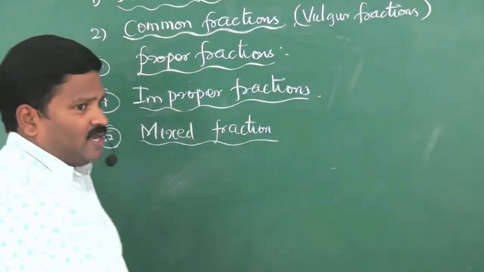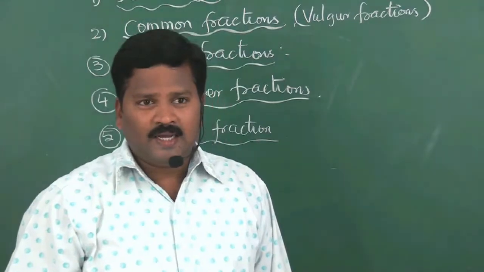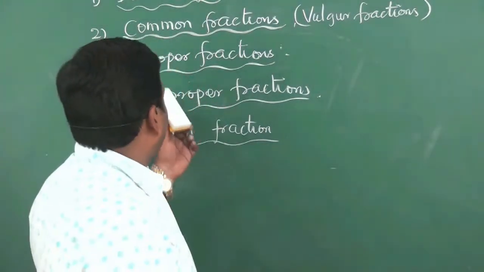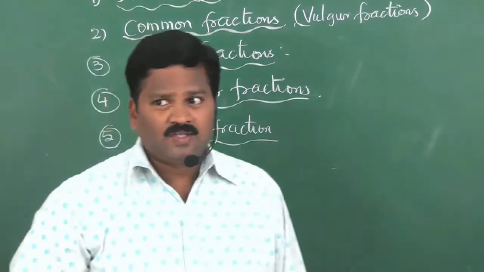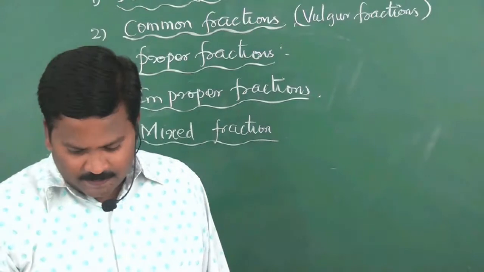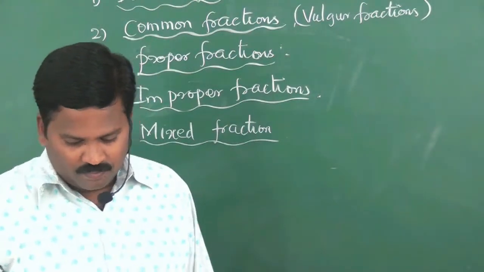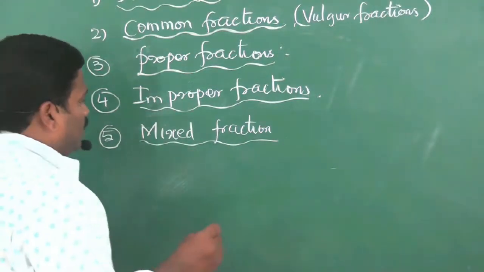A fraction that consists of both a whole part and a fractional part together is called a mixed fraction. What is a mixed fraction?